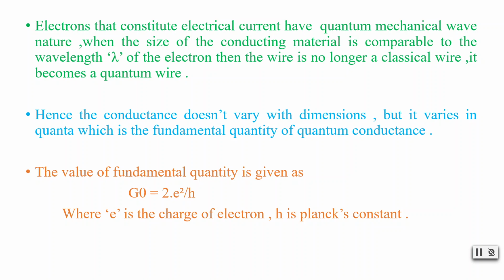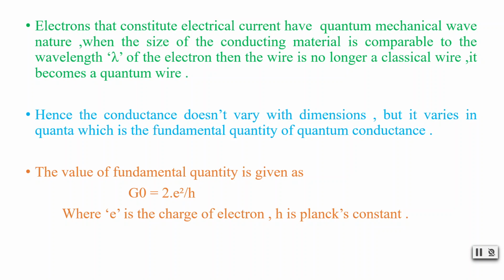So when we have the size of the conducting material comparable to this wavelength lambda of the electron, then the wire is no longer a classical wire, it becomes a quantum wire. So we know that in a conductor, when current flows, electrons will move and it has quantum mechanical wave nature having wavelength lambda.